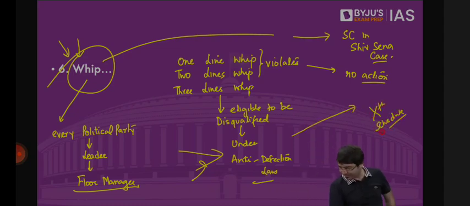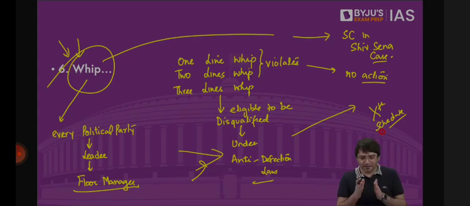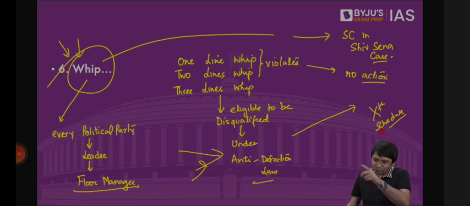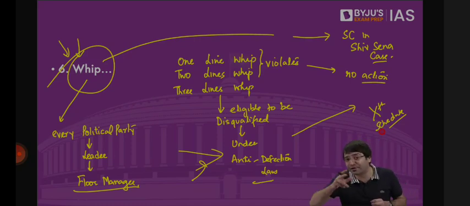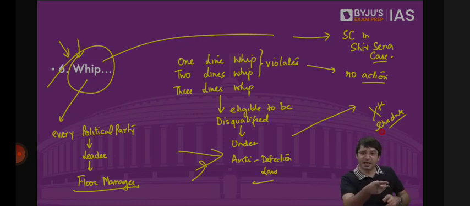Done? So what is the role of whip in a no confidence motion? Are MPs bound by the whip's decision in that motion? Siddhartha is asking, what if somebody is absent? Congress whip to its members, a three-line whip, saying you have to vote against the citizenship amendment bill. Or let's say you have to vote against a confidence motion. I am a member of the Congress. What is mentioned in this three-line whip? That you have to vote against this confidence motion. If I vote in favor, I will be disqualified. If I neither vote in favor nor against, I abstain, I will still be disqualified. Why? Because I'm doing something which is contrary to the whip. The whip is telling me specifically to vote against. If I do anything apart from voting against, I will be disqualified. That is the role of the whip.